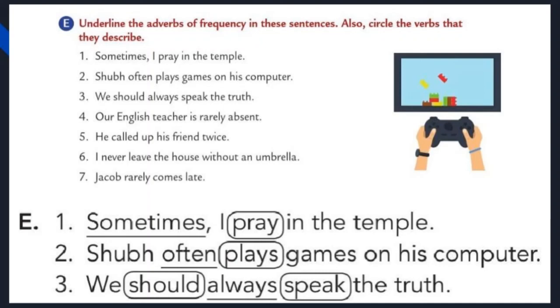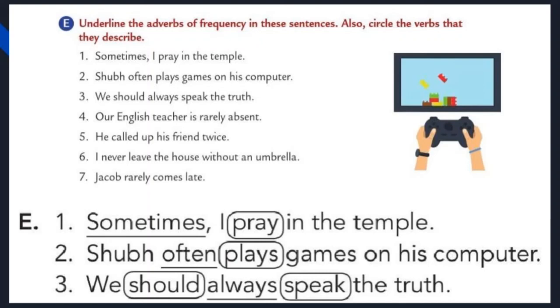Let's move to the second one. Shubh often plays games on his computer. First of all, what do you want to do? Yes, you're right. Find out the verb in the second sentence. Verb is plays. Plays means it is an action word. Okay, next find out the adverb. Adverb means often. Often means, already I said that, frequently. So underline the adverb often. Often is an adverb of frequency.